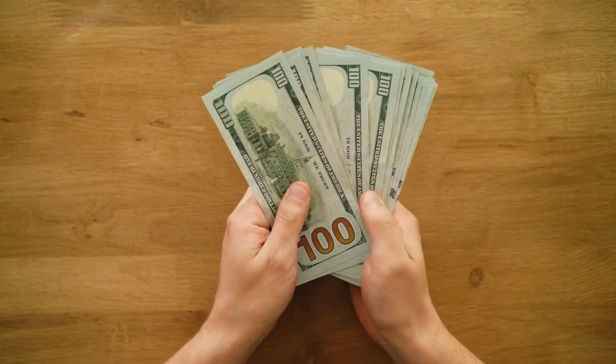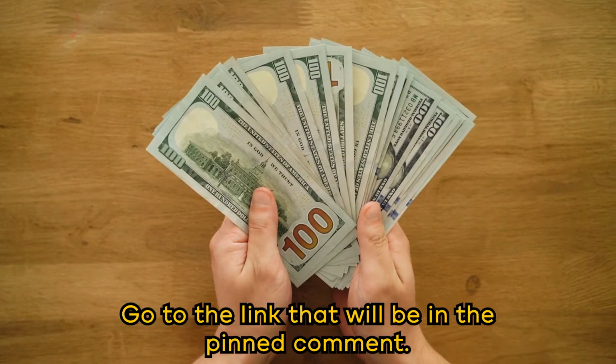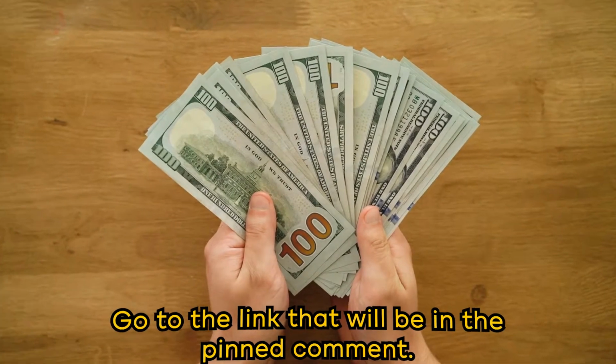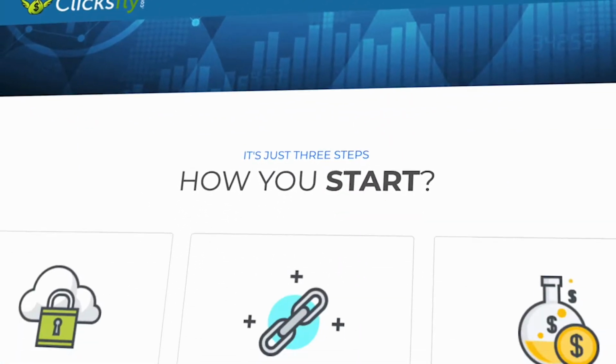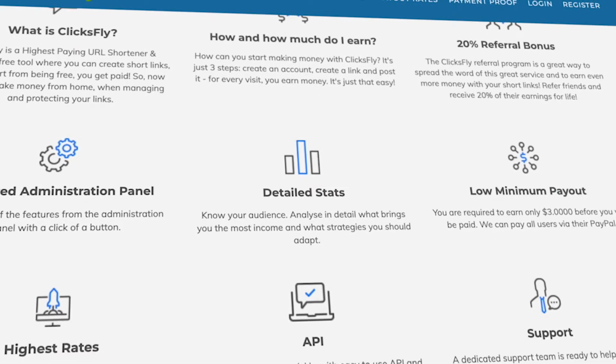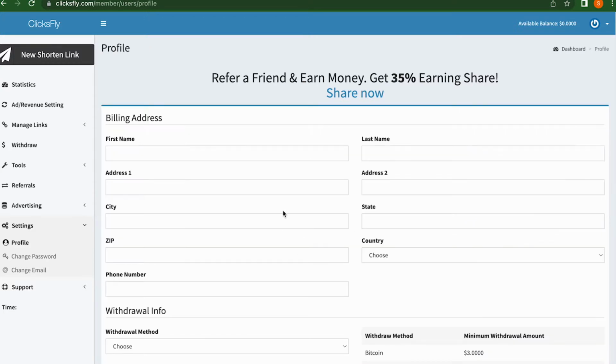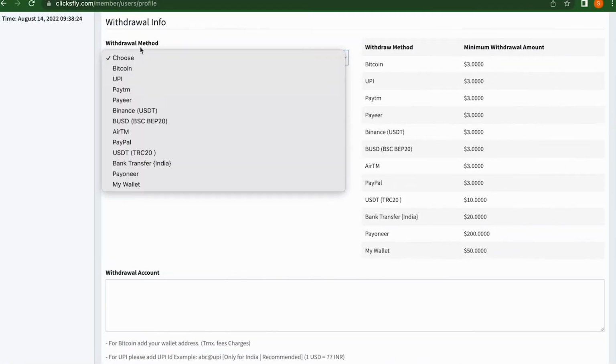To start the method to start earning more than $200 a day, go to the link that will be in the pinned comment or in the description and you will register on this ClicksFly platform. ClicksFly is a platform that shortens links and places ads on your link, making you earn money for every click on your link. To withdraw your money, just go here in Settings, Profile, and then choose a way to receive your money. As you can see here you have numerous ways. My favorite is even USDT for Binance. It's the safest in my opinion.